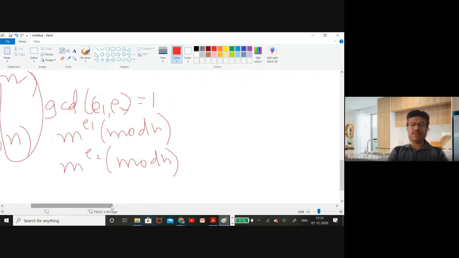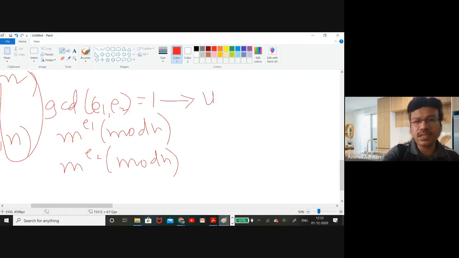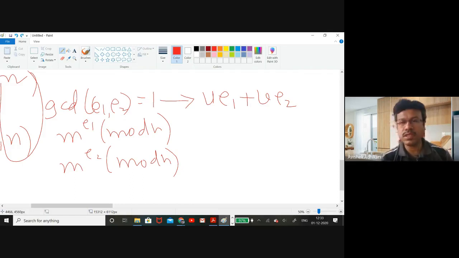As I have already mentioned in my number theory classes, if GCD equals 1, then there exist some integers u and v such that u e1 plus v e2 equals 1, which is the GCD. So the GCD can be represented in the form u e1 plus v e2.